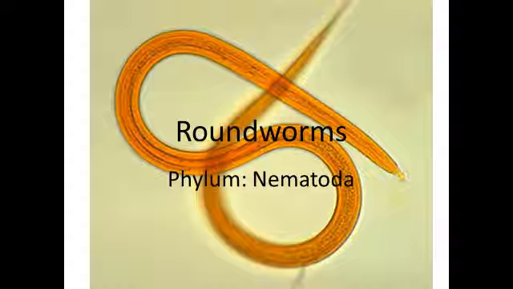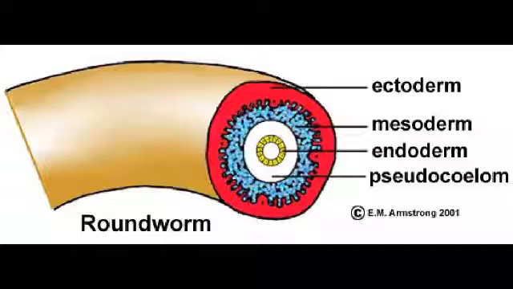Number 4. Phylum Nematoda, which are the roundworms. They live in fresh and salt water and on land. The body of a roundworm is long and smooth and unsegmented. Their cylindrical bodies are tapered at both ends and are covered by a protective cuticle. The tissue layers are ectoderm, endoderm, and mesoderm.